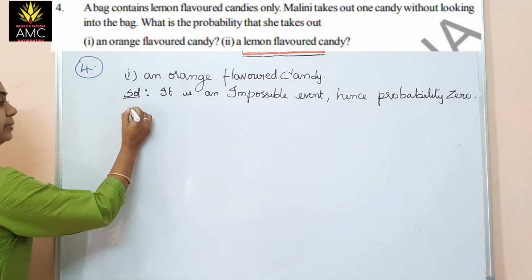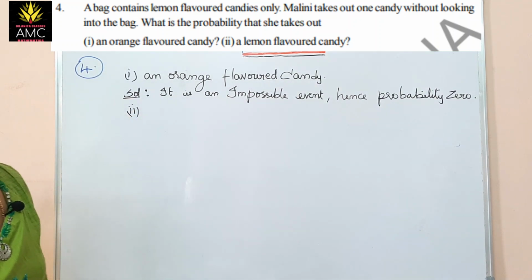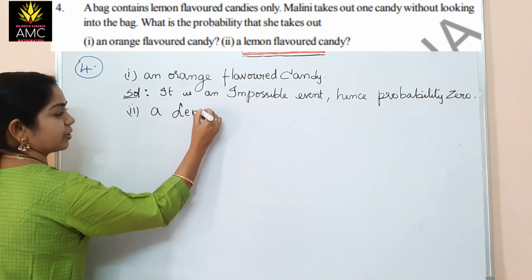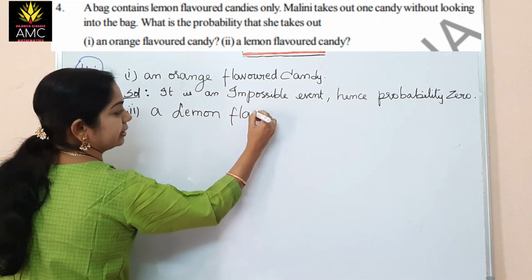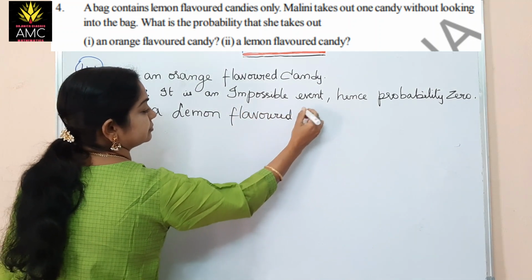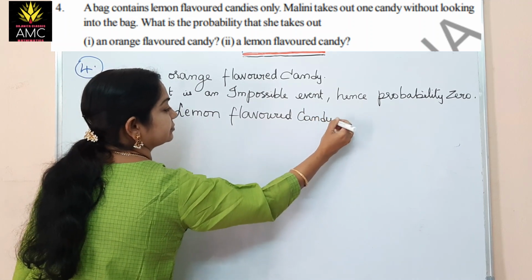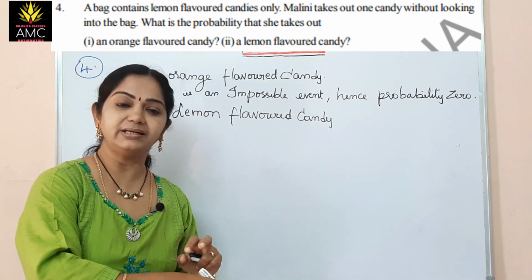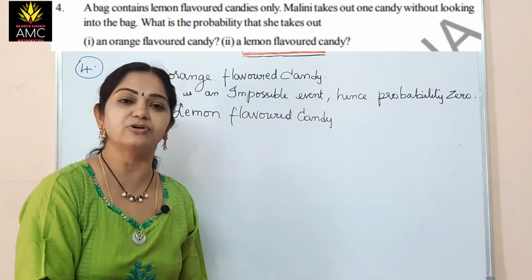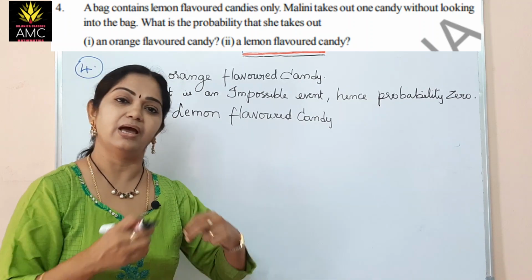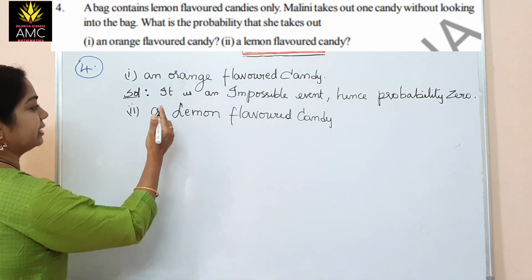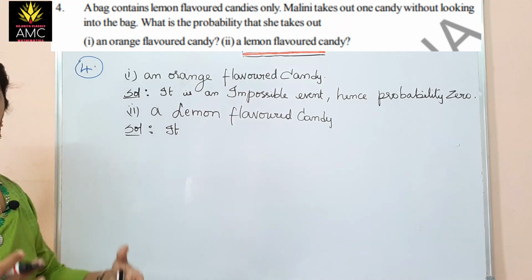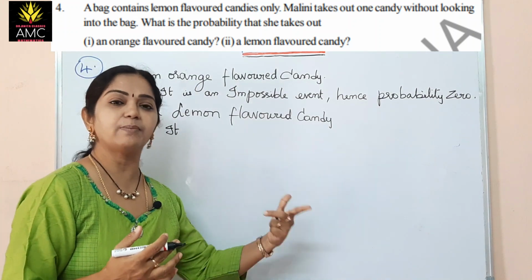Now the second bit in the same question is, it is a lemon flavored candy. What is the probability of a lemon flavored candy? Here the bag contains only lemon flavored candies. Malini takes out one, which means every possible chance is of getting only a lemon flavored candy in all her attempts. So the probability here is, it is a certain event or a sure event. We call this a certain or sure event because the probability is 1.